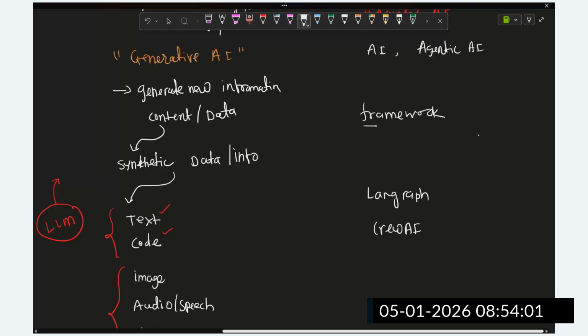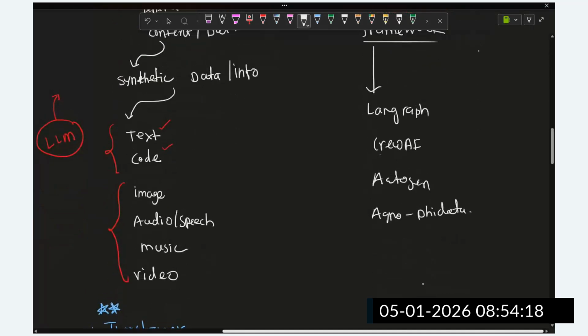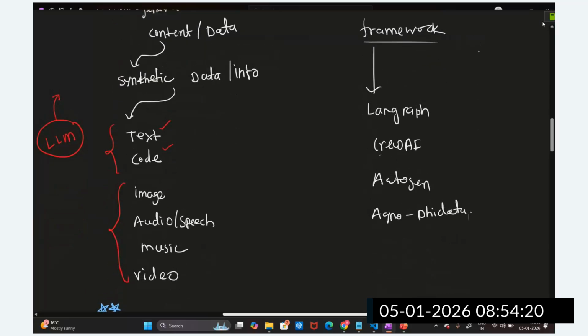In this, we require LangGraph to create multi-agent frameworks, we require CrewAI, AutoGen, and Agno and Phidata. These are the different frameworks we are going to have in agentic AI. Any questions?